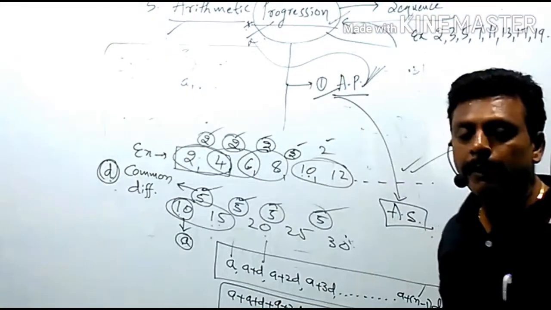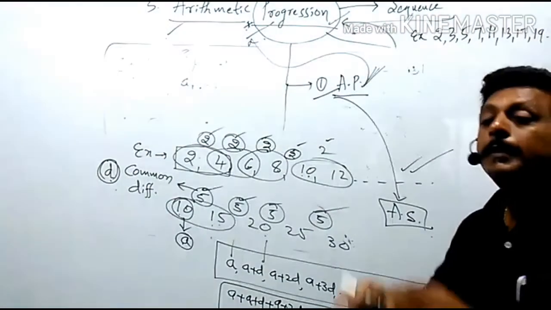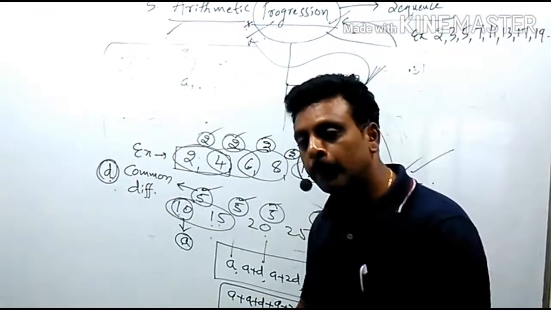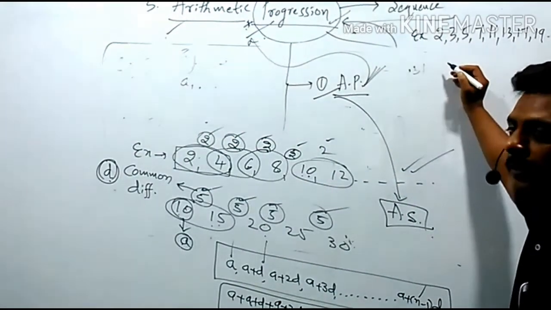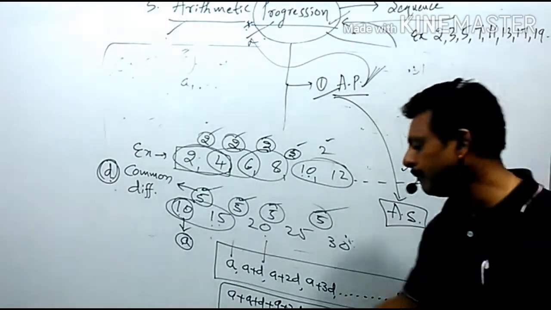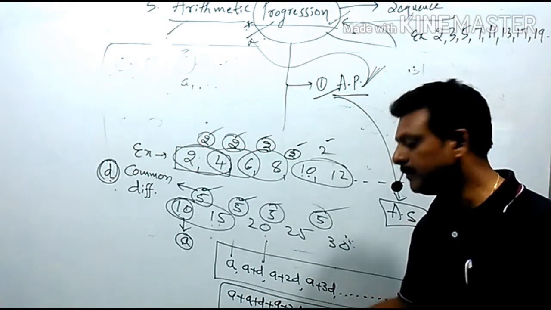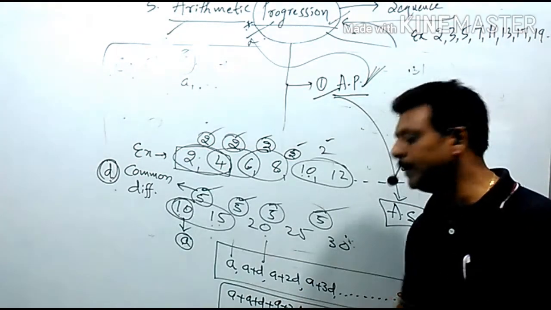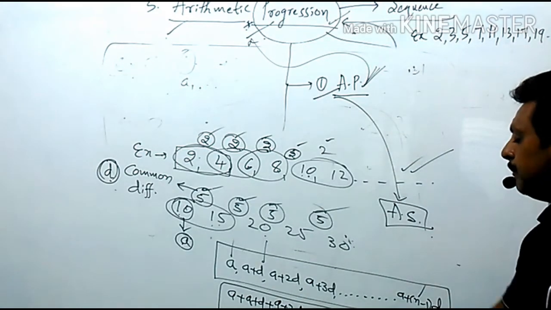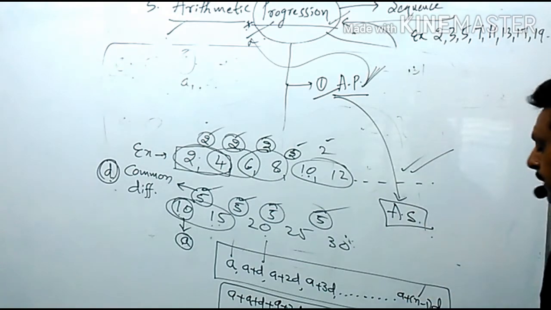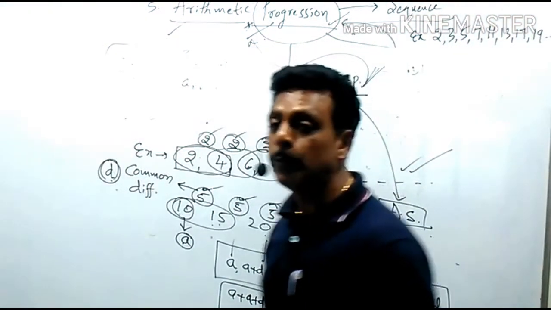Then what is arithmetic series? The sum of terms of an arithmetic progression is called an arithmetic series. Its general form can be written as a plus a plus d plus a plus 2d plus a plus 3d plus dash dash dash plus a plus n minus 1 into d.